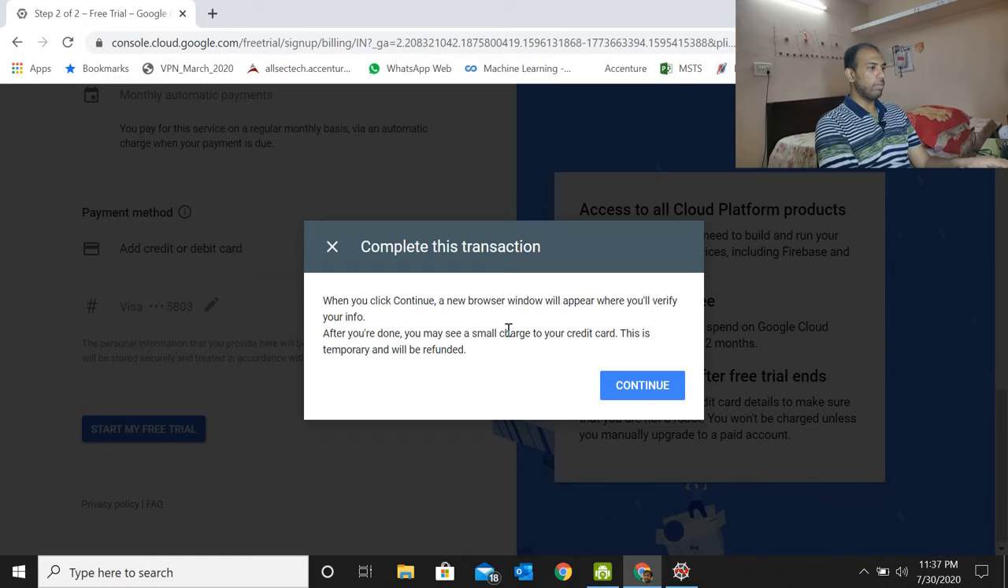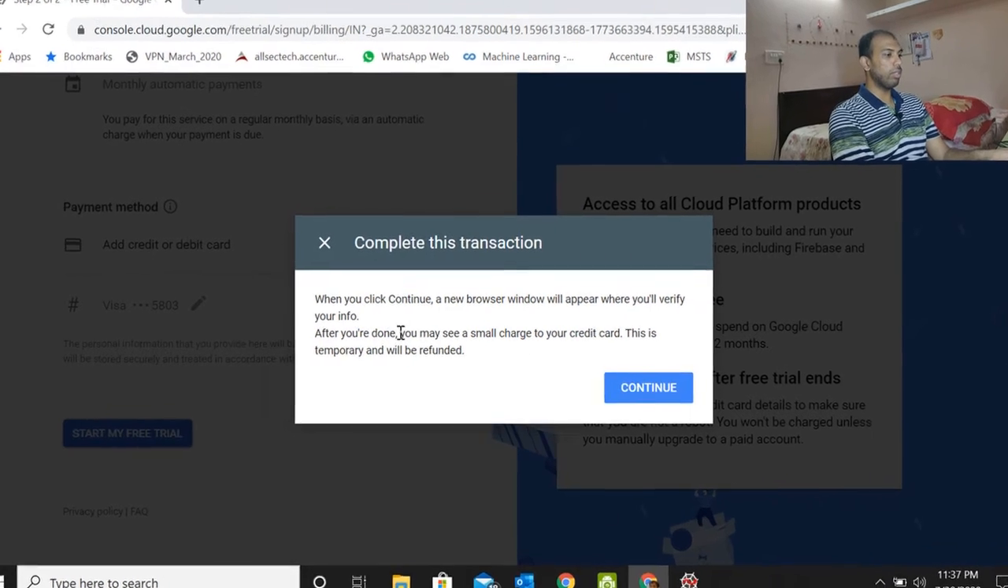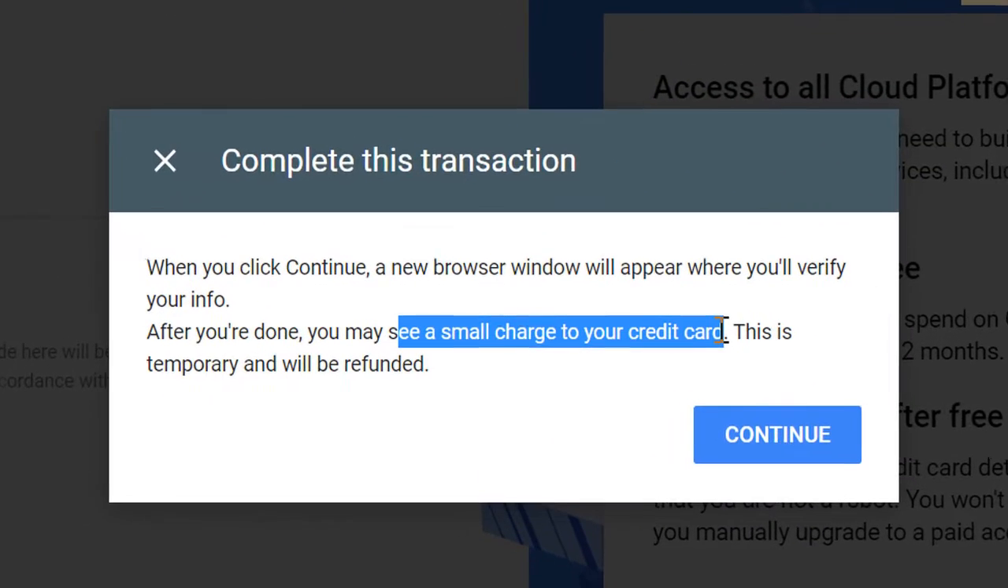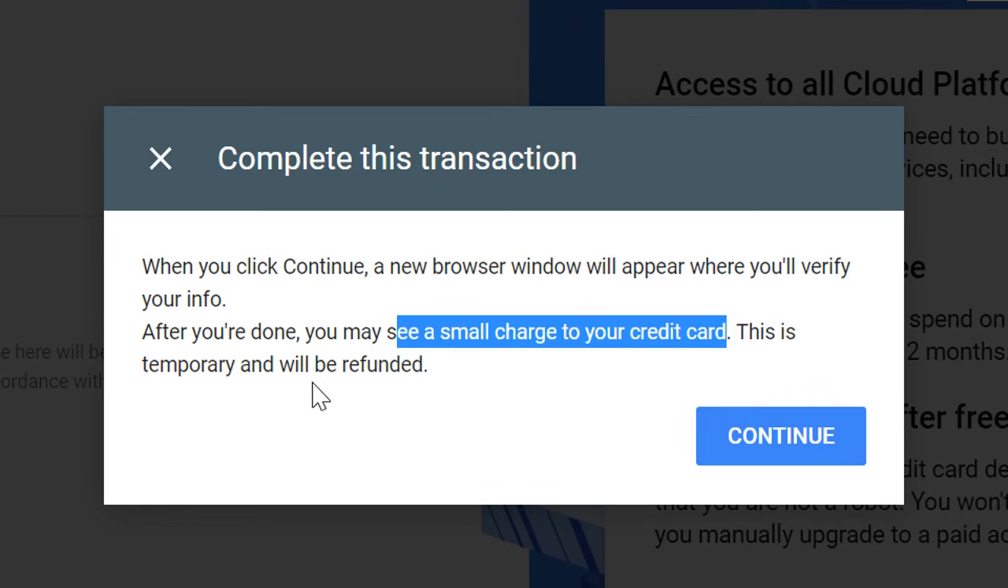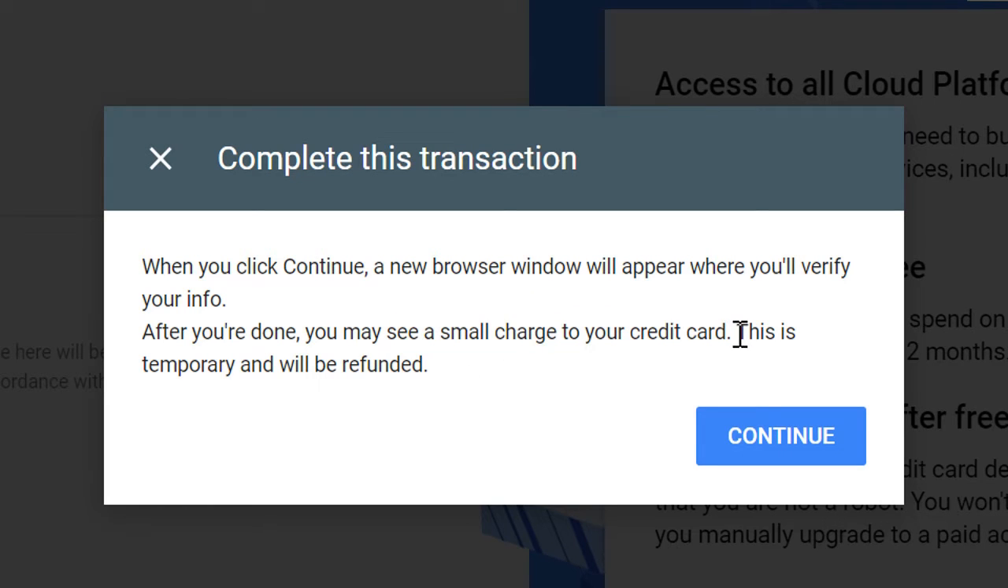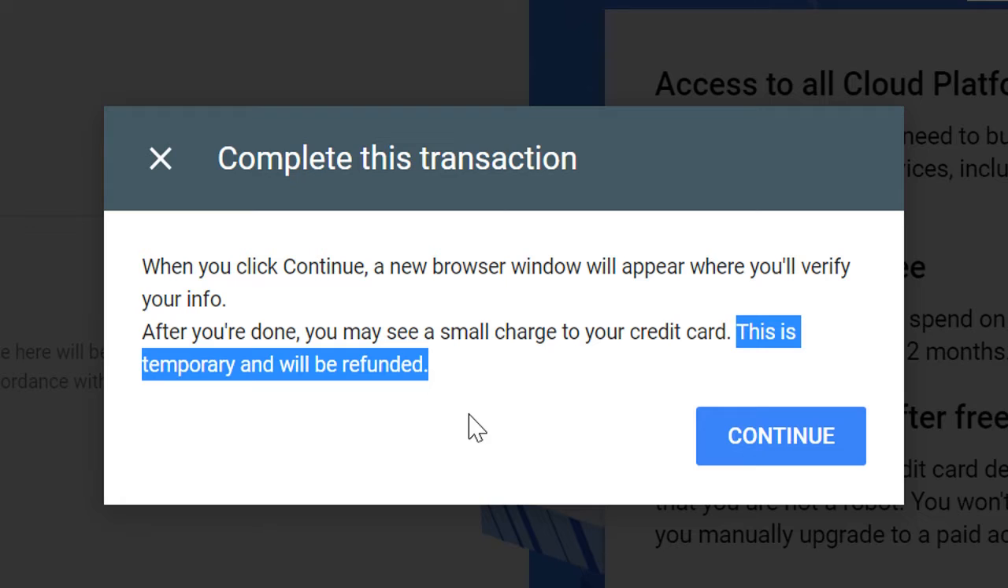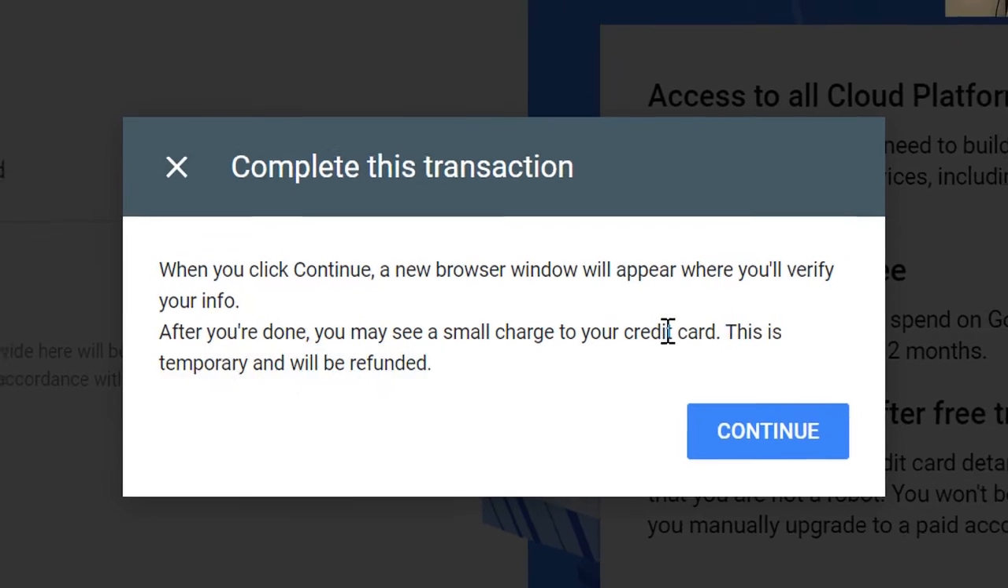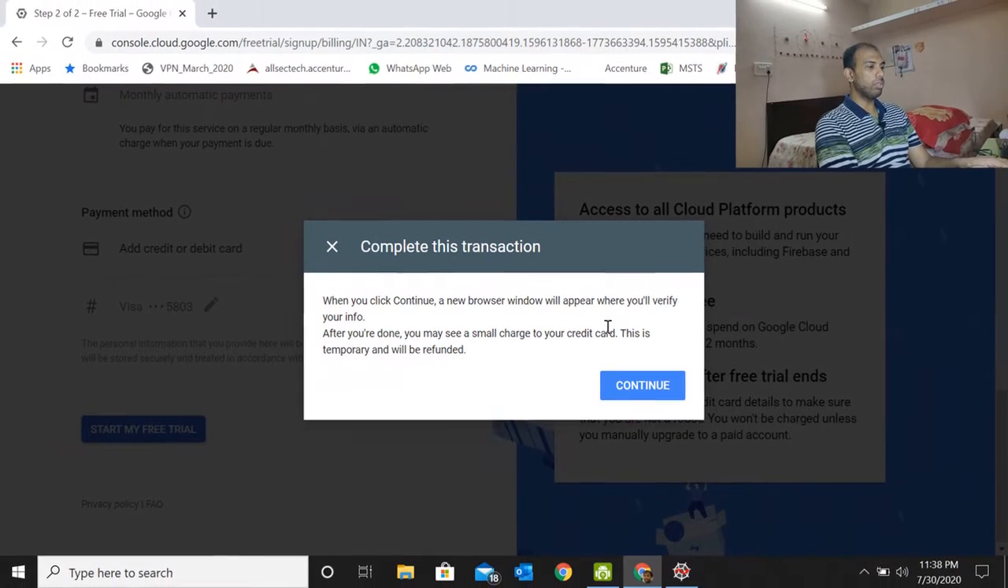Okay, so I have done with my registration. I put in my card details, and it says you are done. You may see a small charge to your credit card. This is temporary and will be refunded. This is similar to what I have done in AWS also. The charge is ₹2 or so, and it will be refunded within a day or so. So that should be perfectly fine. Let's move on.